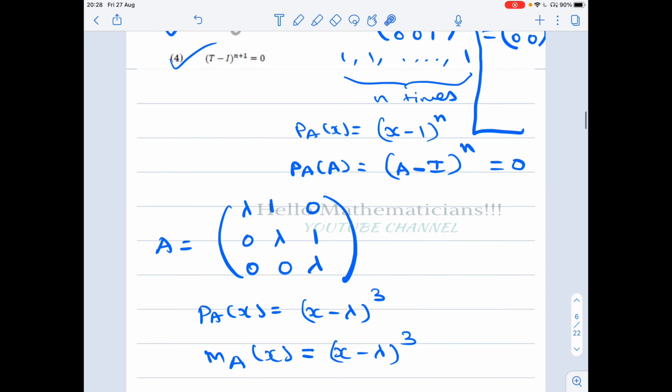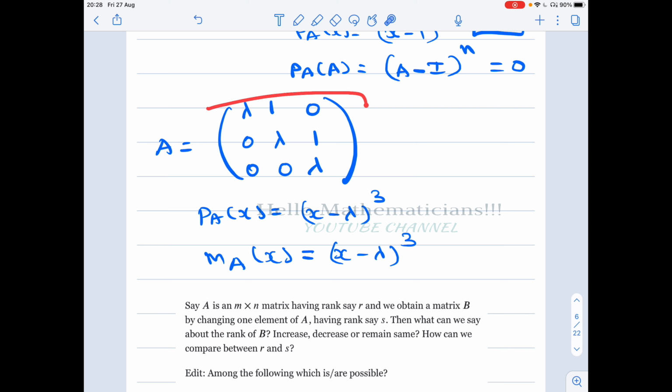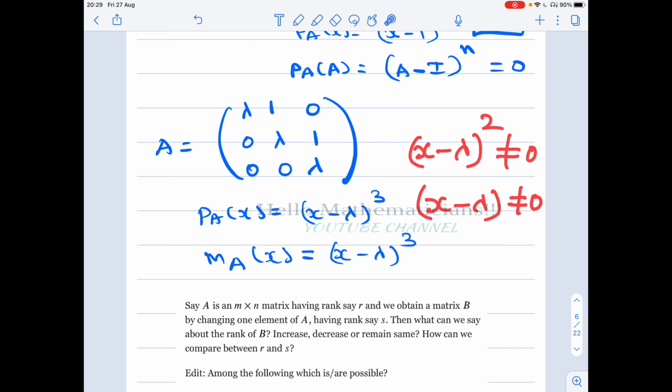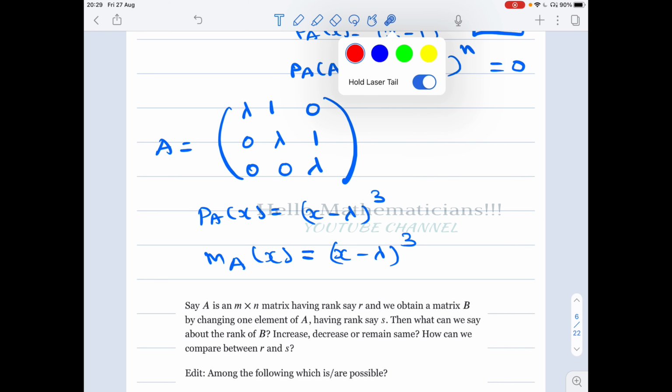Now if you look at this matrix, this is called a Jordan block. This is a 3 by 3 Jordan block corresponding to the eigenvalue lambda. This block has characteristic polynomial (x minus lambda)^3 and minimal polynomial also (x minus lambda)^3. That means (x minus lambda)^2 will not be equal to 0 on it, and x minus lambda also will not be equal to 0, because the minimal polynomial is the least degree polynomial satisfied by A.